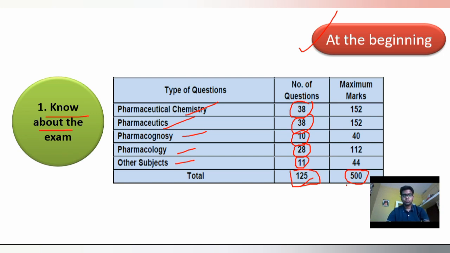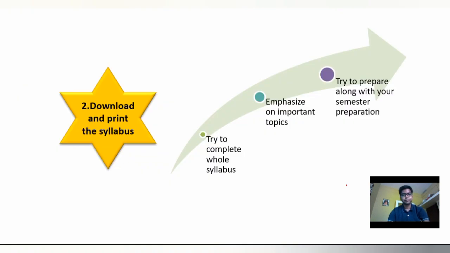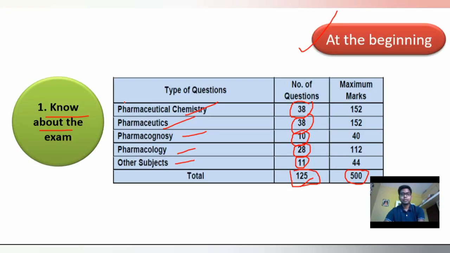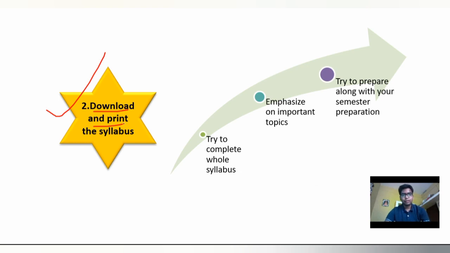So second thing, download and print the syllabus. At the beginning you have to prepare yourself by different methods. You have to know about the exam first of all, then you have to download and print out the syllabus.